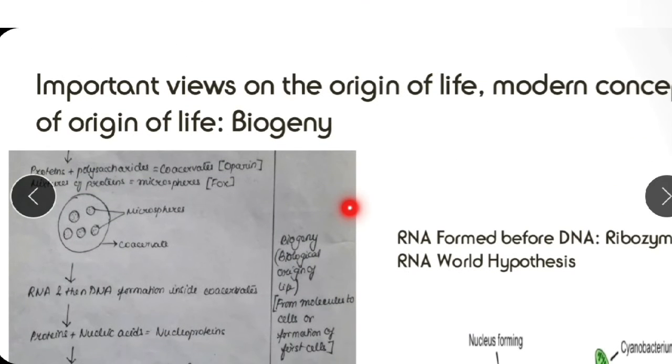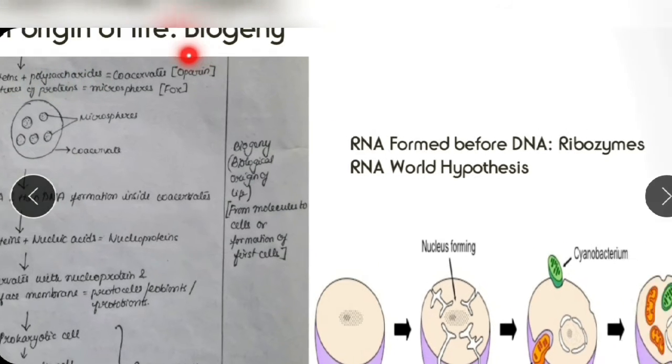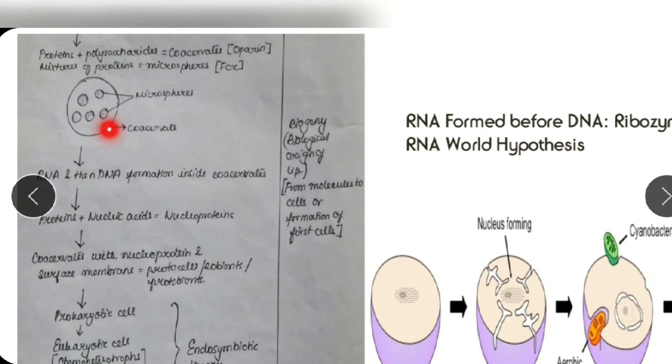Because they gave important views on the origin of life, so we are including the people who gave those views. So the proteins along with the polysaccharides together formed a structure called the coacervates. And this mixture of proteins was known as the microspheres. This term microsphere was again given by Sidney Fox.